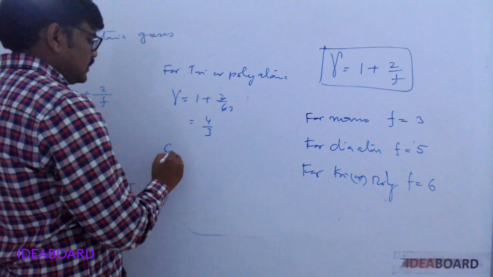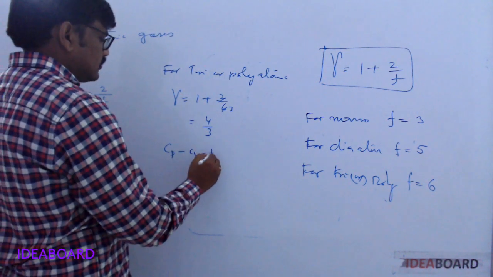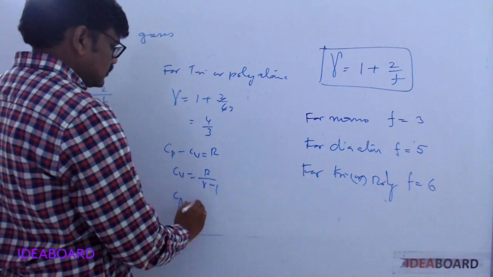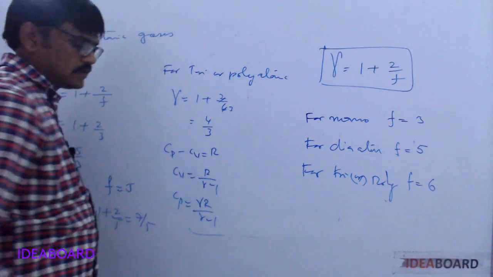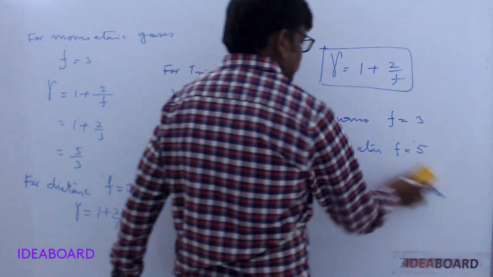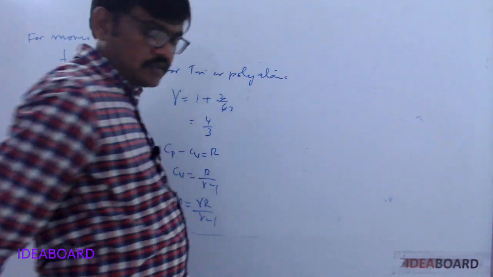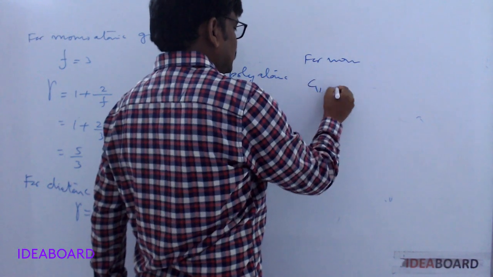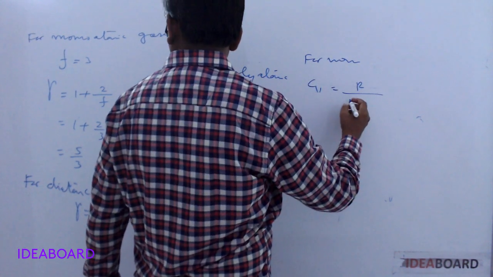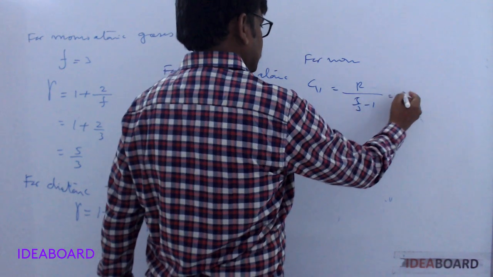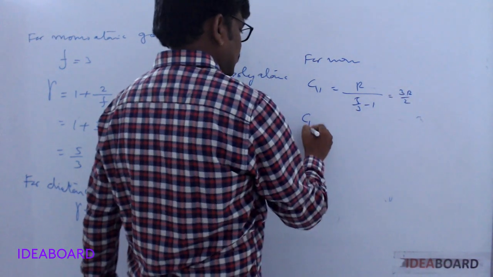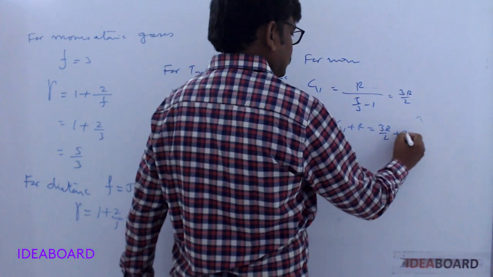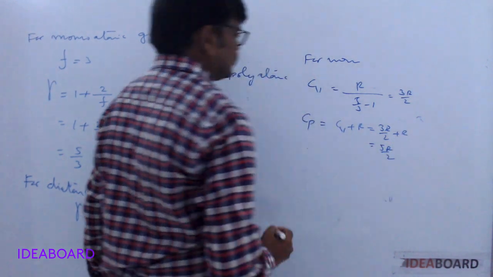Therefore, Cp minus Cv equals R, Cv equals R by gamma minus 1, and Cp equals gamma R by gamma minus 1. Then for monoatomic gases, Cv equals R by 5 by 3 minus 1, equals 3R by 2, and Cp equals Cv plus R, that is 3R by 2 plus R, equals 5R by 2.